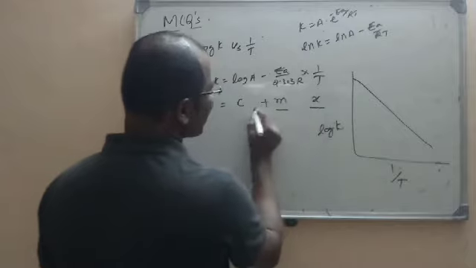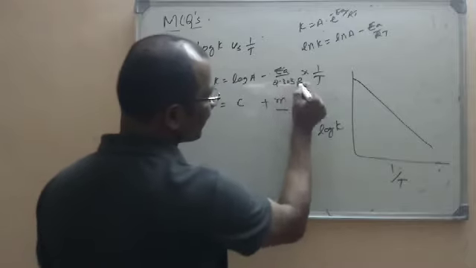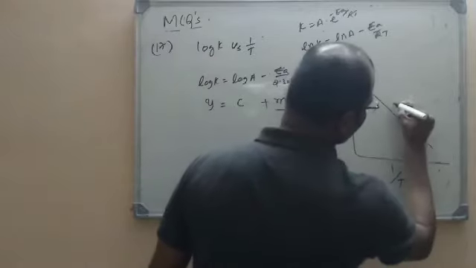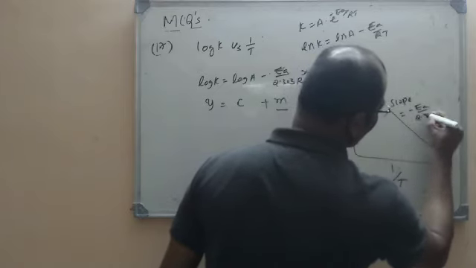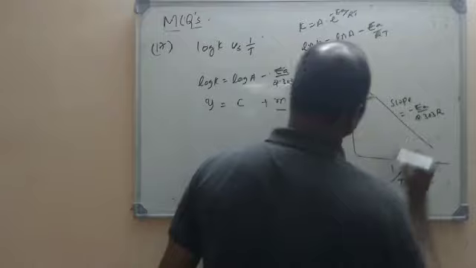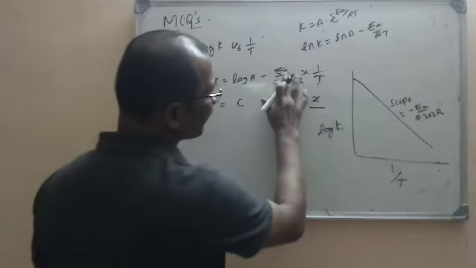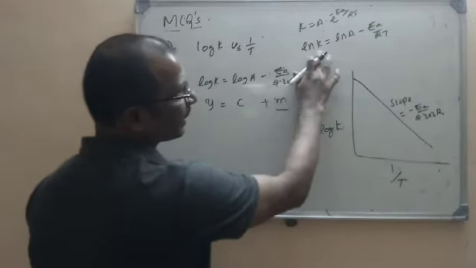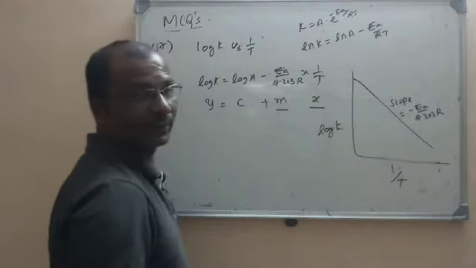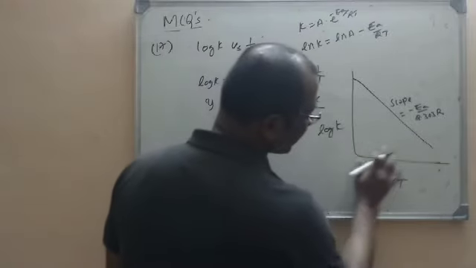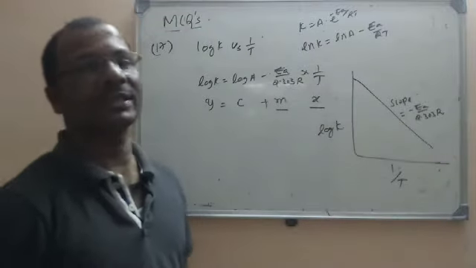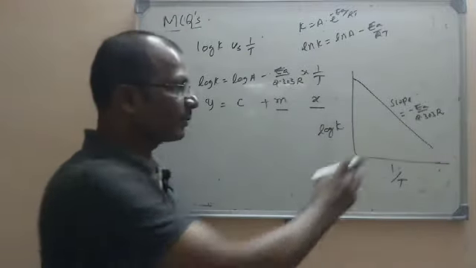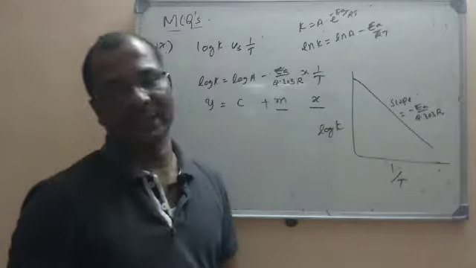If you take y is equal to mx plus c here, m is minus Ea by 2.303 R. So slope is equal to minus Ea by 2.303 R. Ln means it will become minus Ea by R, the slope. Log is given, it will become minus Ea by 2.303 R. Ln means ln; log means it will become 2.303 R.